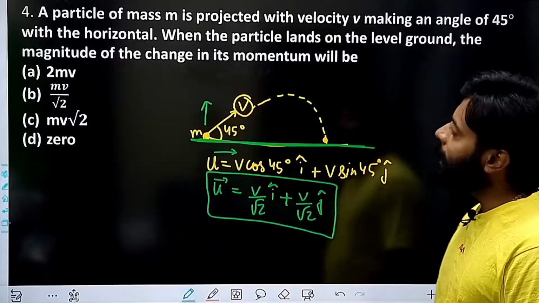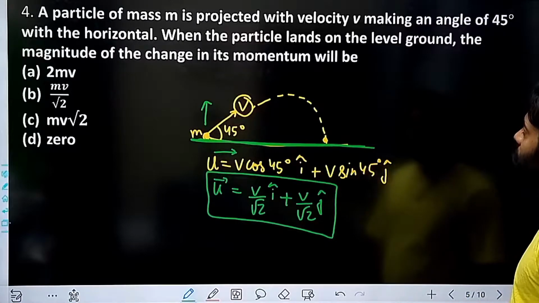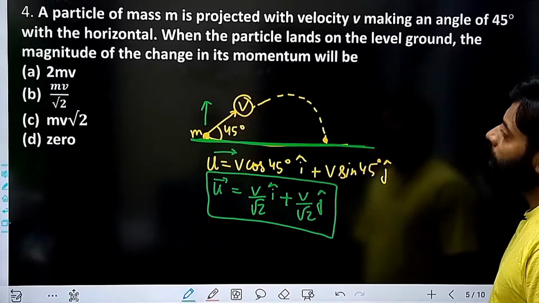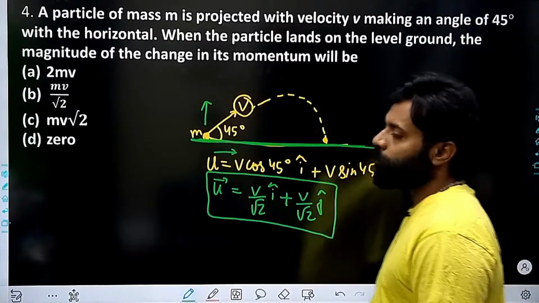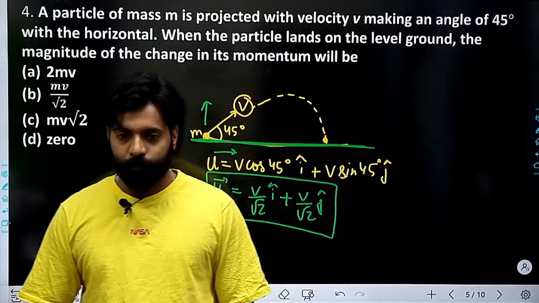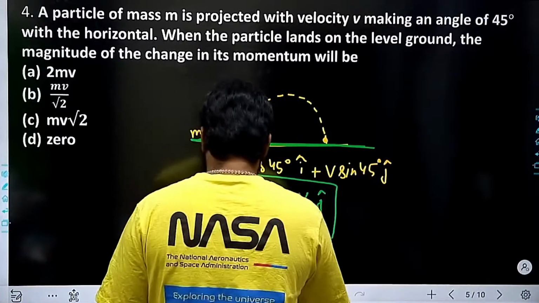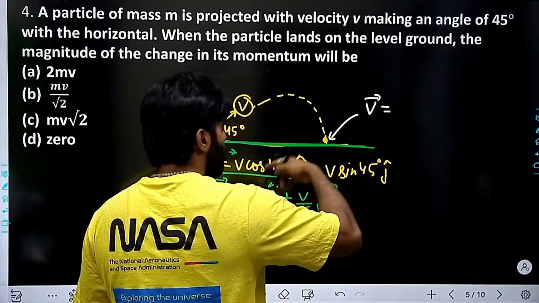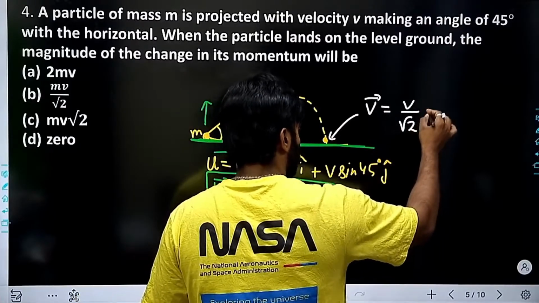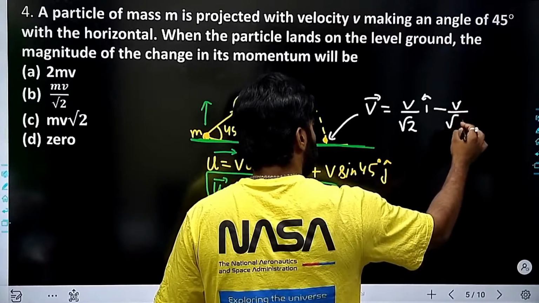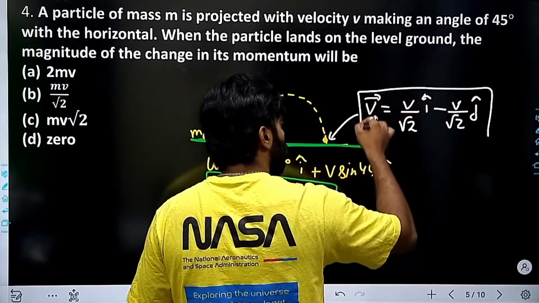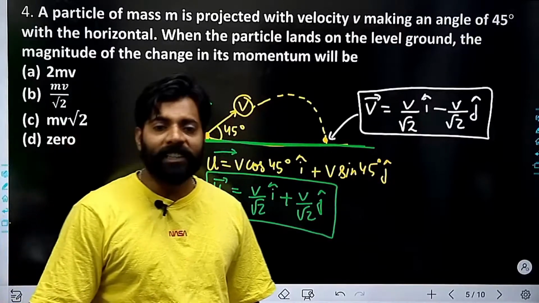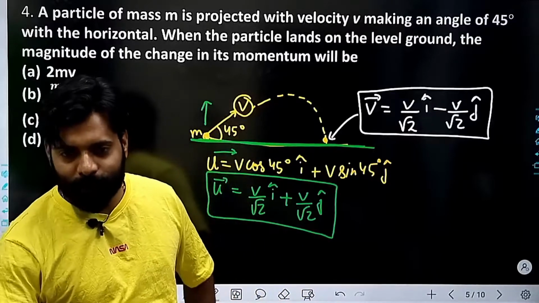So the projectile of mass m is projected with velocity v, making an angle of 45 degree with the horizontal. When the particle lands on the level ground, what will be the magnitude of the change in its momentum? Here, when this lands, the final velocity is v by root 2 i minus v by root 2 j. This is the final velocity, right? Mass is m. Please let me know what the answer will be.